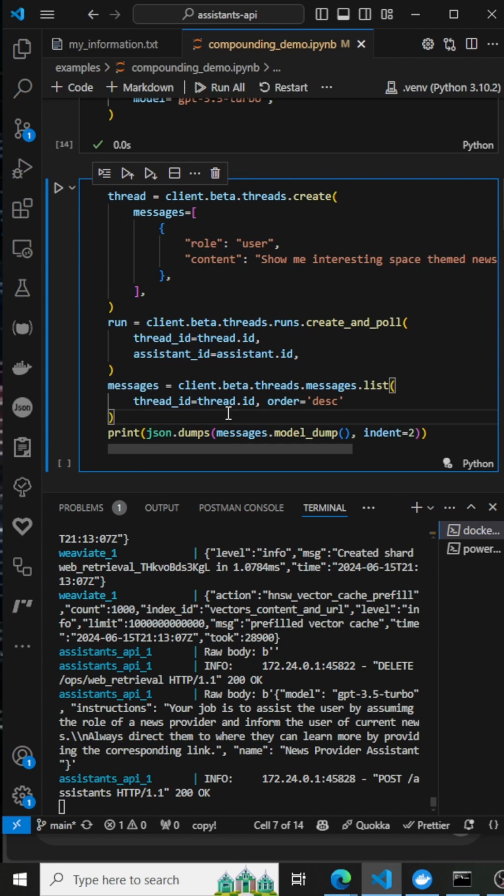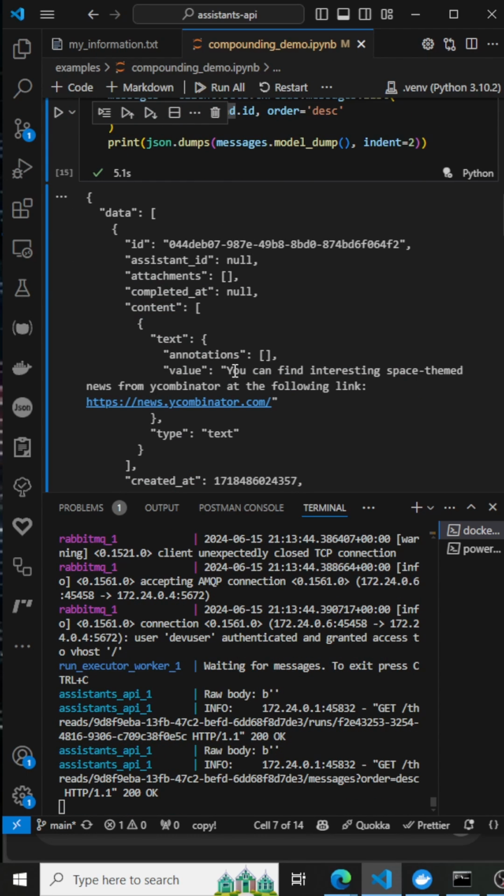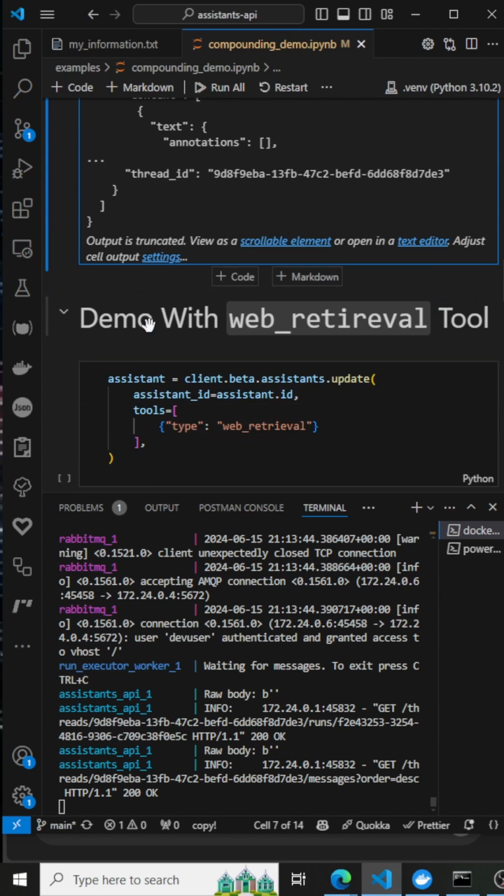I now create a thread with a message requesting space-themed news, then execute the run to generate a response, and finally print out the final messages. As you can see, it's not very useful in the absence of tools. That is where the magic of the Assistants API comes into play.